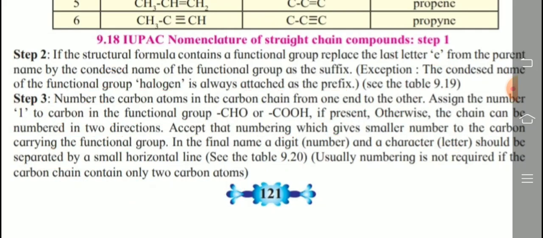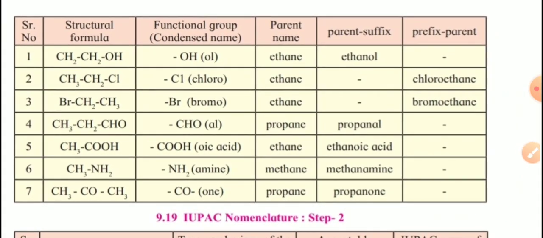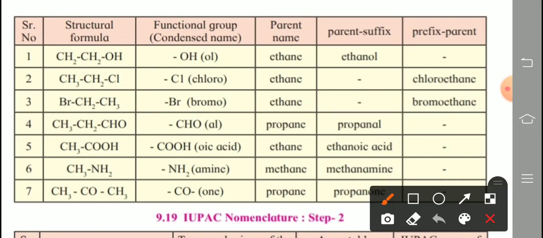Clear? Next, see step number 2 and 3 in this table. Structural formulas are given. CH3, CH2, OH. There is a mistake in the table; CH3 is required here. How many carbon atoms? 2. So 2 carbon means ethane. Which functional group? OH means alcohol.